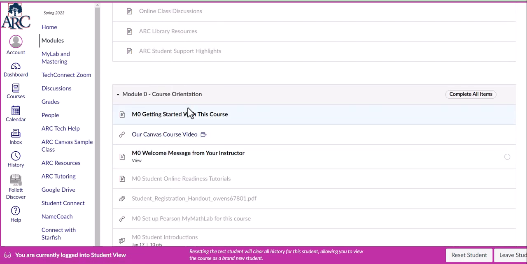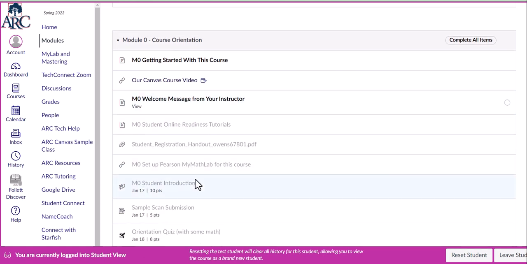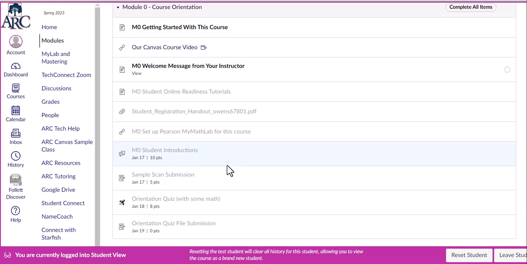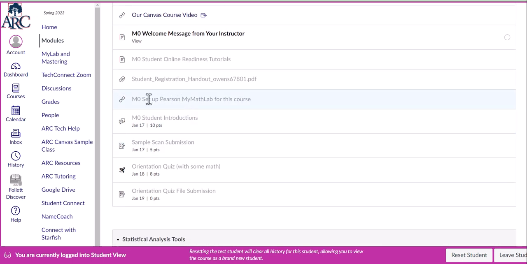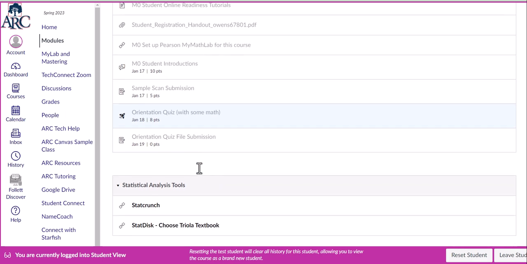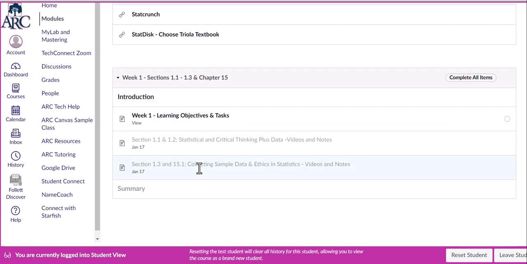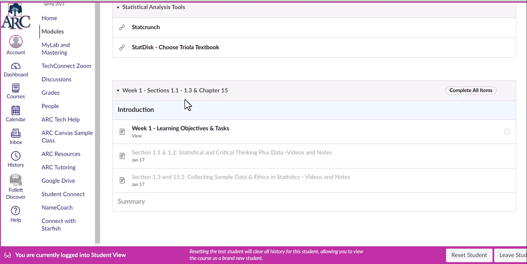Same thing with the course orientation. You kind of have to go in order. There's a reason for that, and that's because I want you to be able to not miss anything. So you want to do your student introductions before you do the sample scan submission. You want to do the sample scan submission before you do the orientation quiz, because you'll need to submit a file for the orientation quiz and so on. And then our week 1 module, you have also your sections.